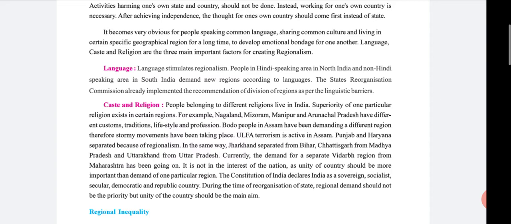So language, caste, and religion are the three main important factors creating regionalism. Please underline that.